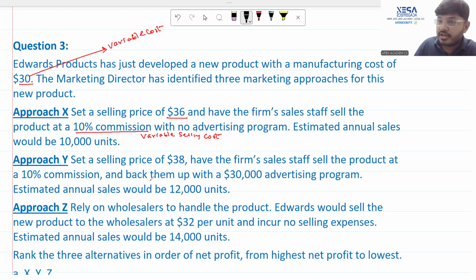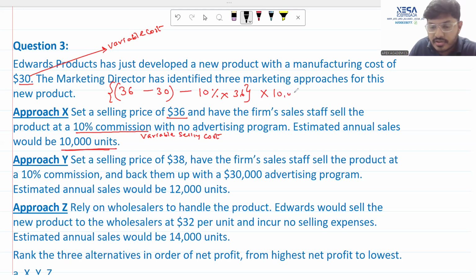So if I have to arrive upon contribution, it has to be sales minus all the variable cost. So sales is 36 minus variable cost of production minus the 10% of commission, which is obviously paid on selling price. My dear friends, this will be multiplied by the total number of units, because I can't see any fixed costs given here. And my net profit for this is going to be how much? 36 minus 30 minus 3.6, which is 2.4 multiplied by 10,000. It will give me $24,000 as my net profit.